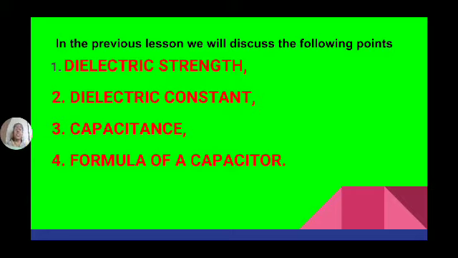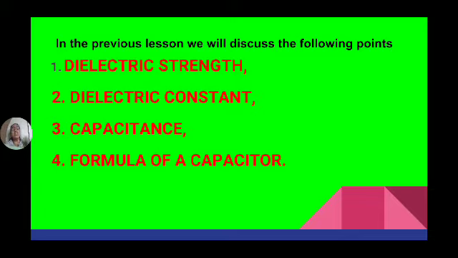A stage will come when the charge cannot be accumulated. The insulating material cannot bear that much pressure, and it cannot stop the electrons further. It breaks down and loses all its insulating properties, and hence conduction takes place.